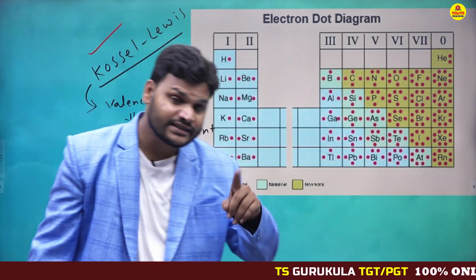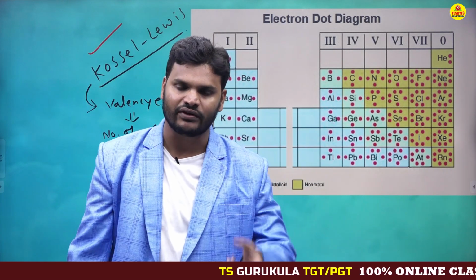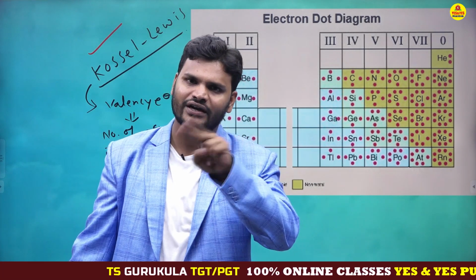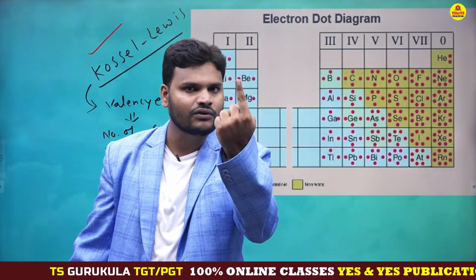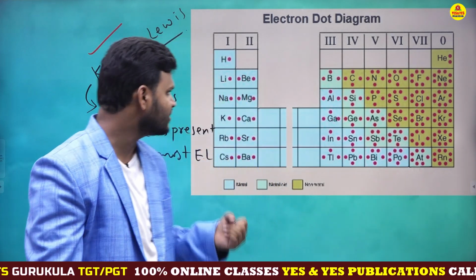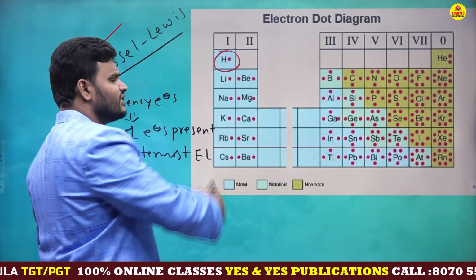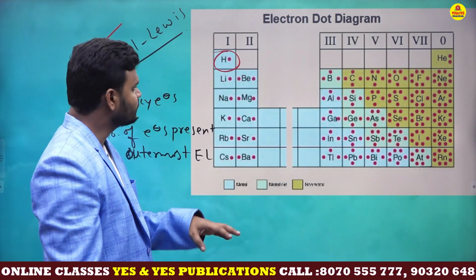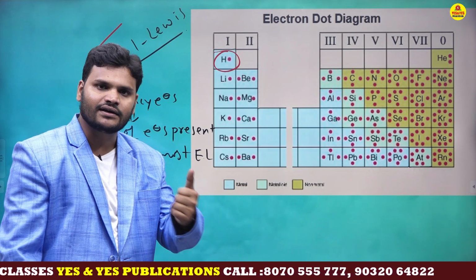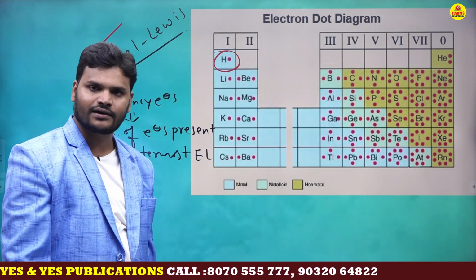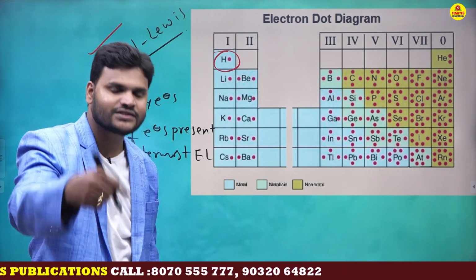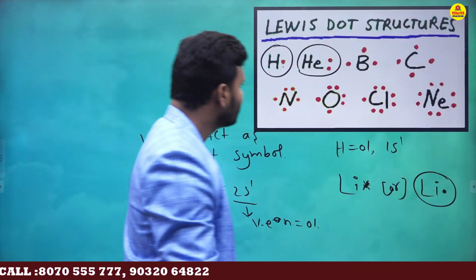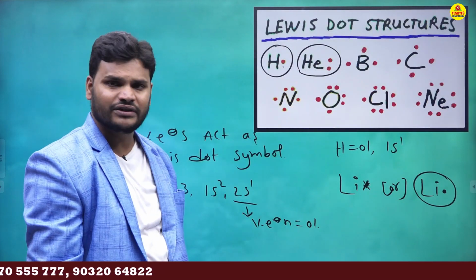Next, valency electrons act as Lewis dot symbols. If valency electrons are 2, how many dots are possible? 2 dots. If the valency electron is only one, only one dot is possible. Just have a look. Hydrogen has only one valency electron. That's the reason for 1 dot. Lithium, 1 dot. Group number 1 means total valency electrons 1. Group number 2 means total valency electrons 2. Total valency electrons 2 means total dots 2. Like that. Next, Lewis dot structures we have already discussed.